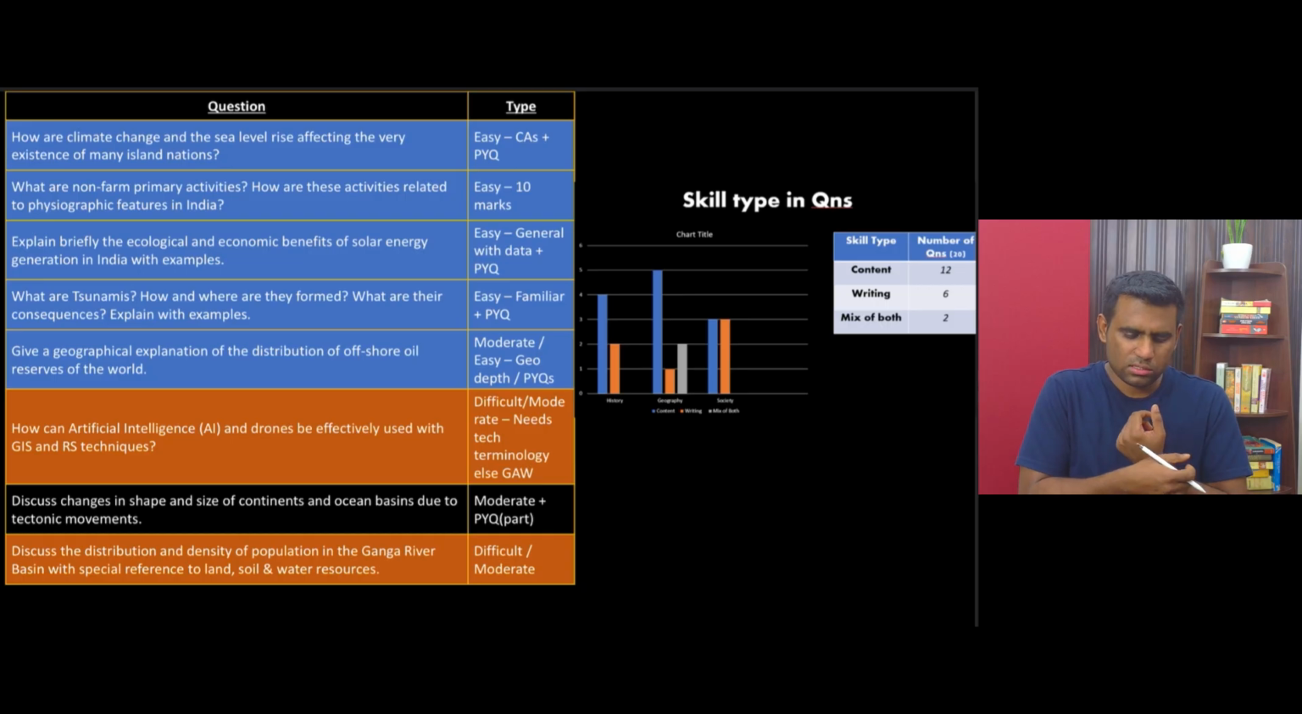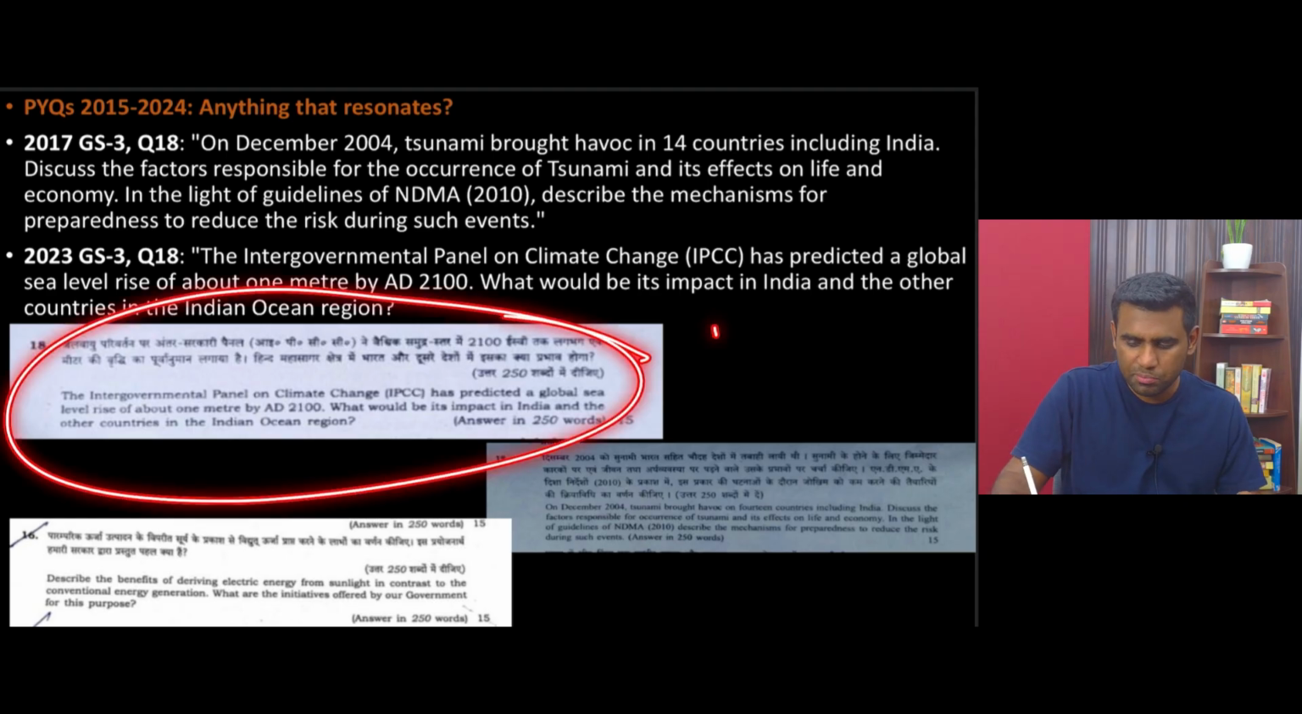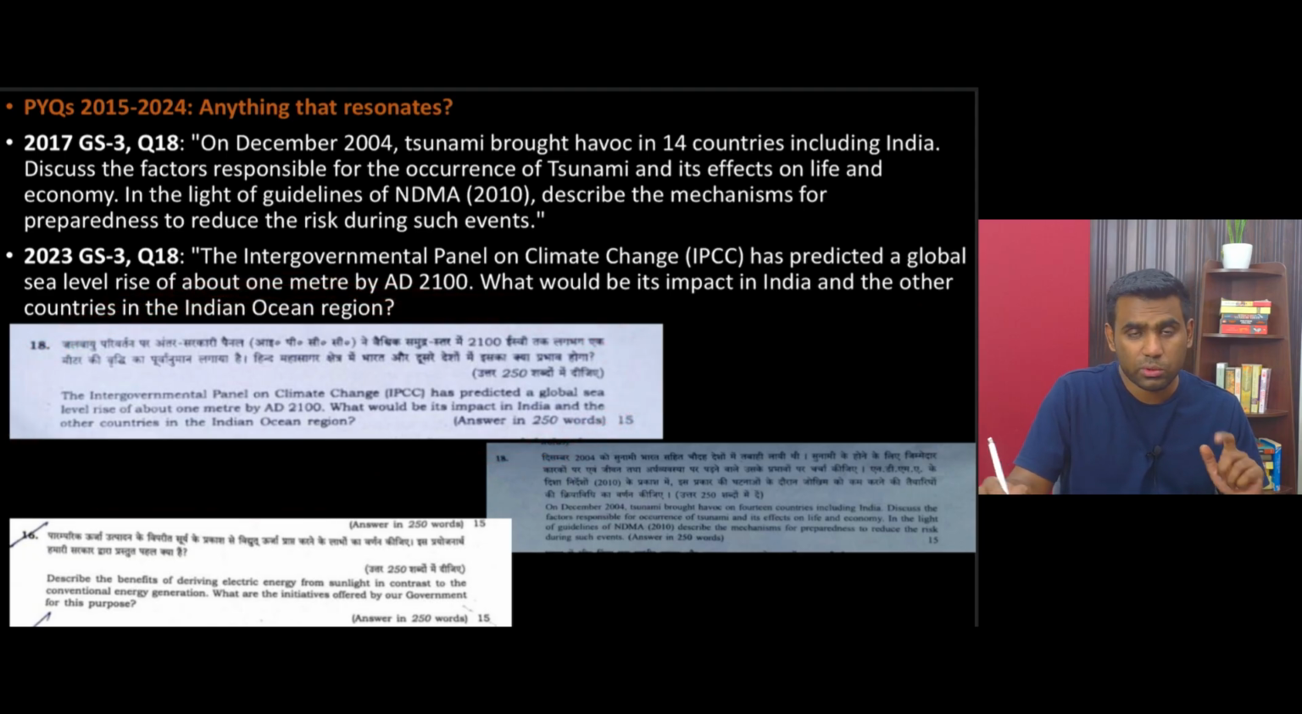Alright, so look at this. How are climate change and sea level rise affecting the very existence of many island nations? Okay, there have been a lot of times a similar type of questions have been asked in the previous year's questions. Not necessarily in GS paper 1, but there have been questions asked in GS paper 3 in the topic of disaster management. Often questions have been asked on the topic of environment. Questions have been asked in the past, right?